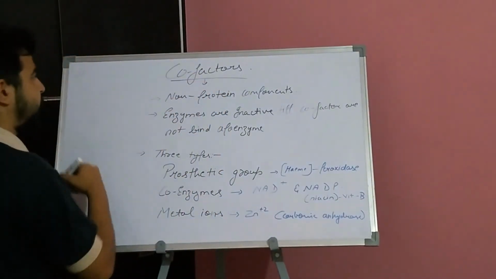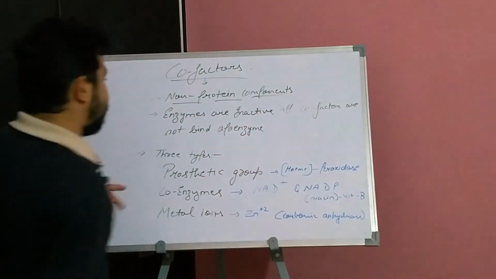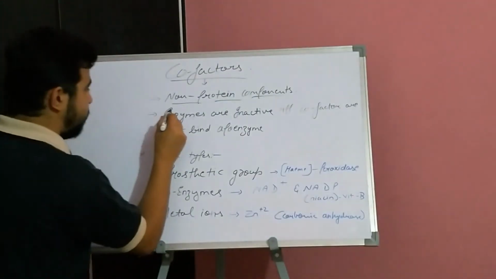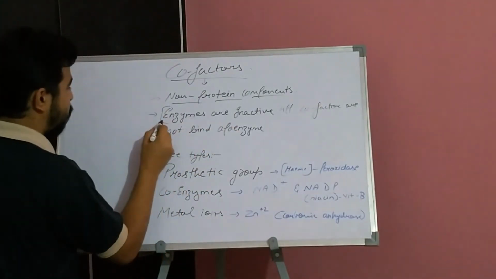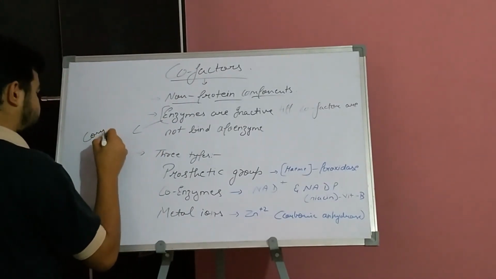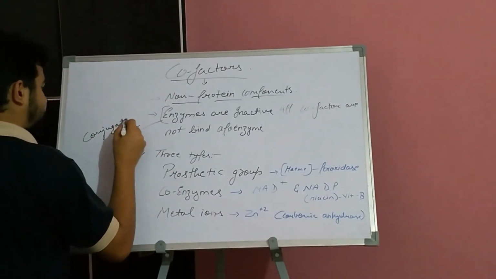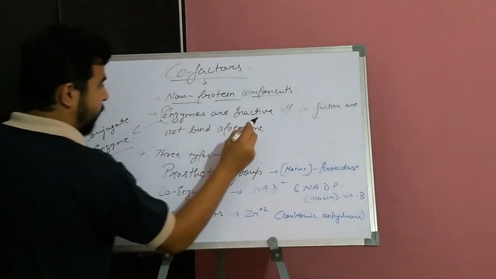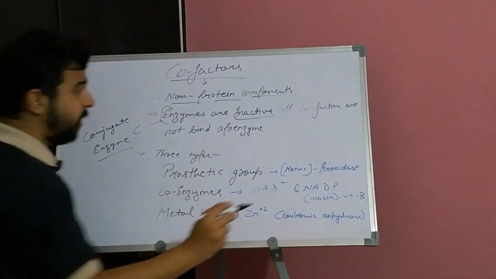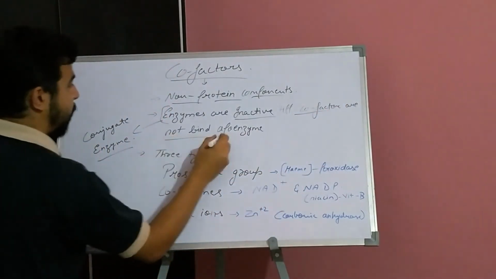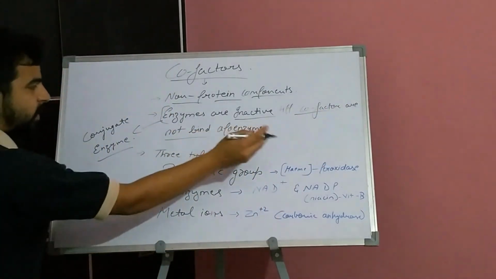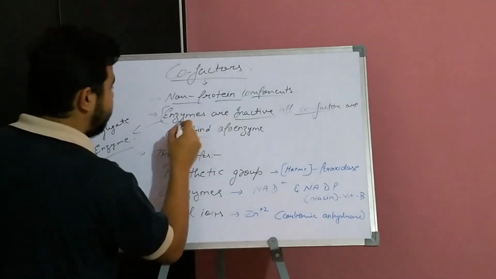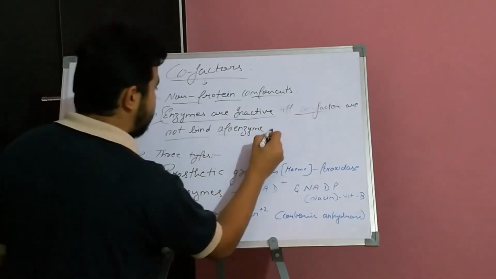Cofactors are non-protein components that bind with the enzymes, and these enzymes are known as conjugate enzymes. They are inactive until cofactors are bound. When the cofactors are bound, they become active, and the inactive state of these enzymes is known as apoenzyme.